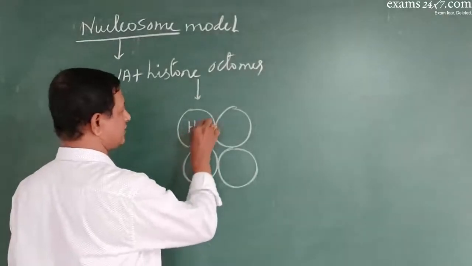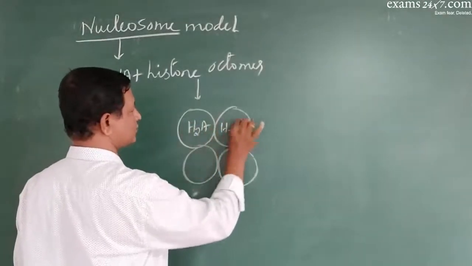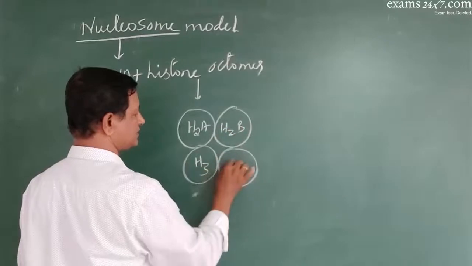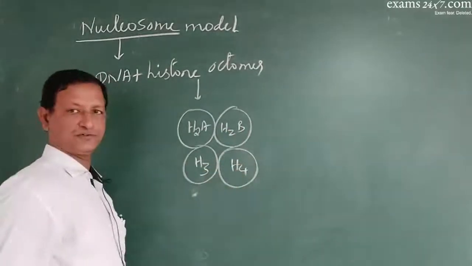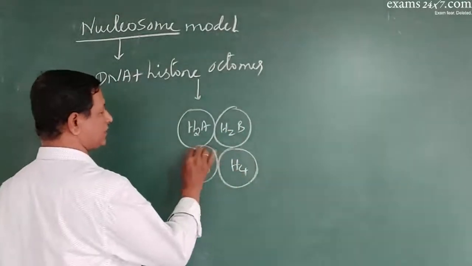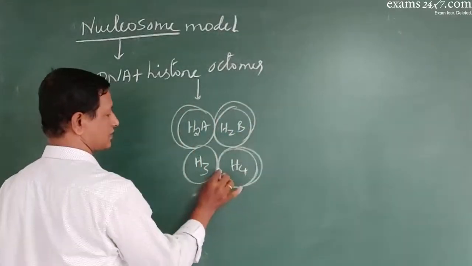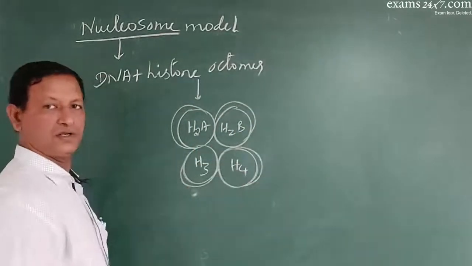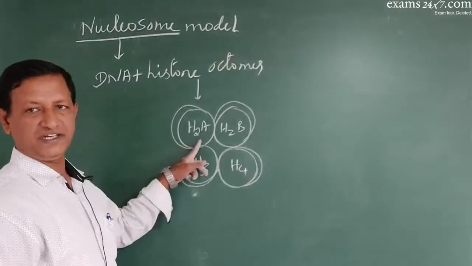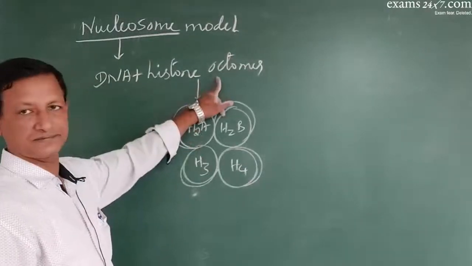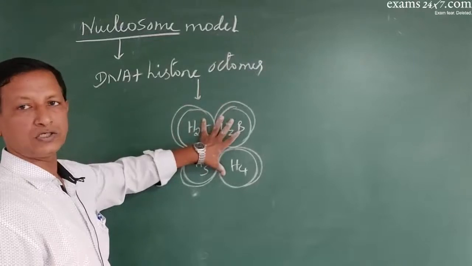They are H2A, H2B, H3 and H4. Each protein molecule is present in pairs like this. So a pair of each makes it 8. This is now called the histone octamer.